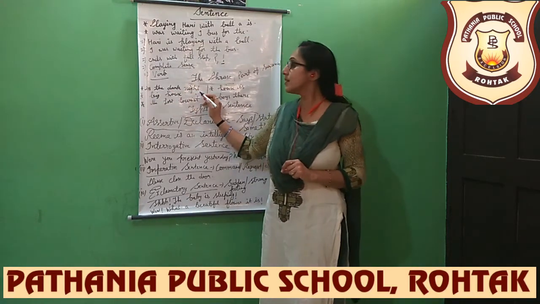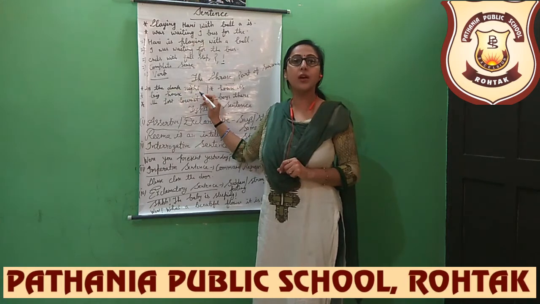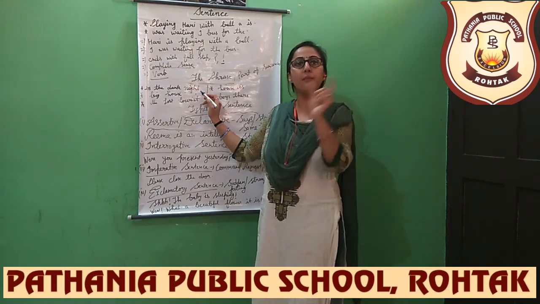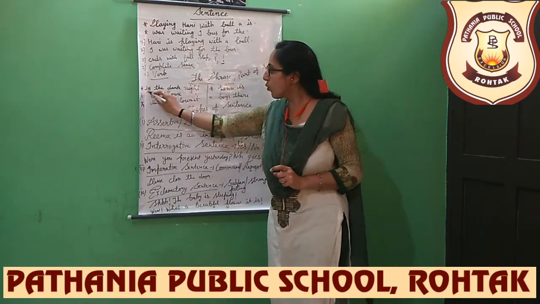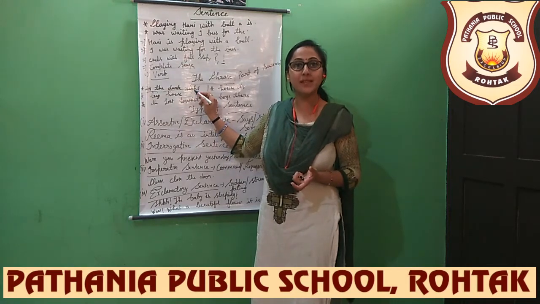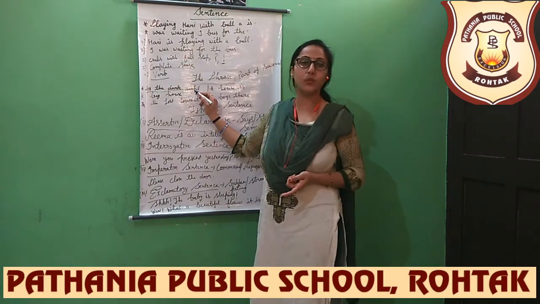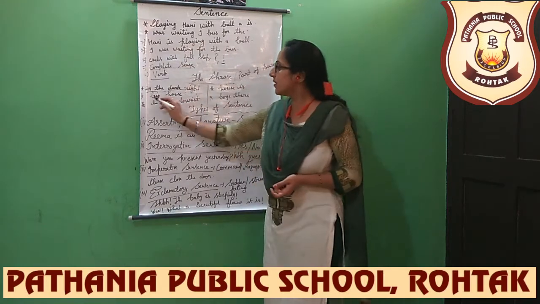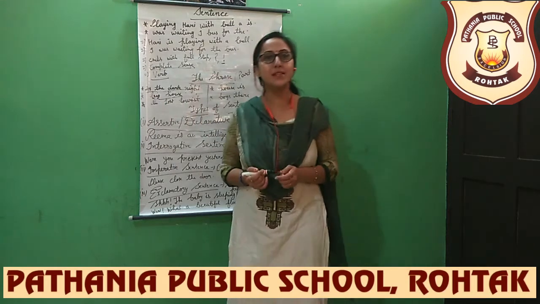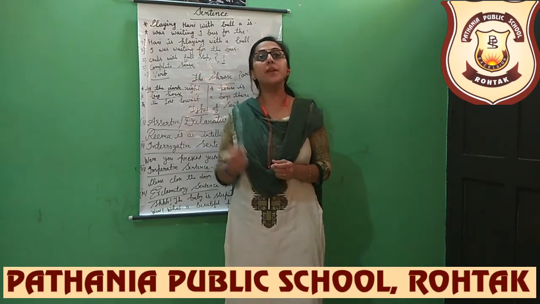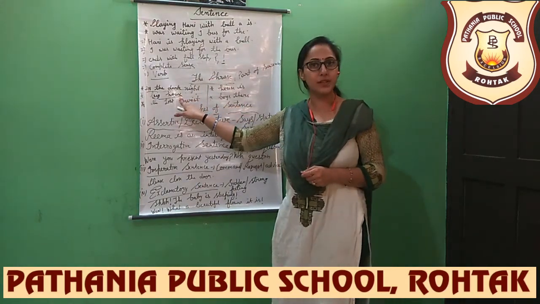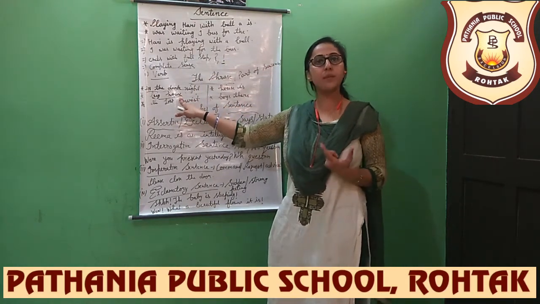In the dark night. I went there in the dark night. In the dark night is a part of the sentence. So this is called a phrase, which has a sense but not the complete sense a sentence has. Okay, beta? Now, the next is big house. Beta, big is an adjective of house. Big house. It has a sense. I live in a big house. So, a big house is a phrase here. It's a part of the sentence that has a sense but not a complete sense.